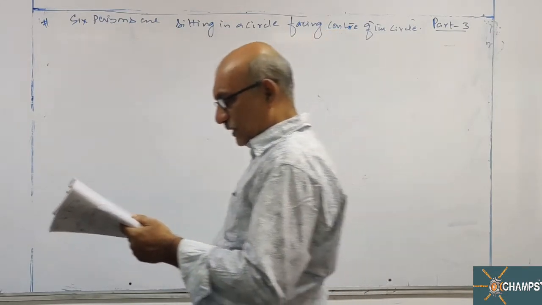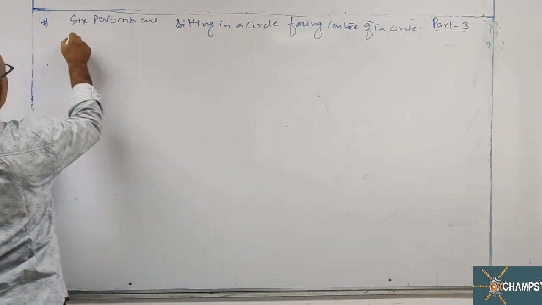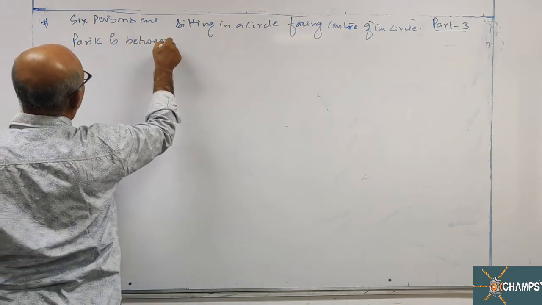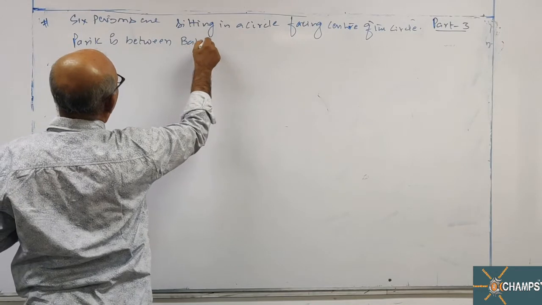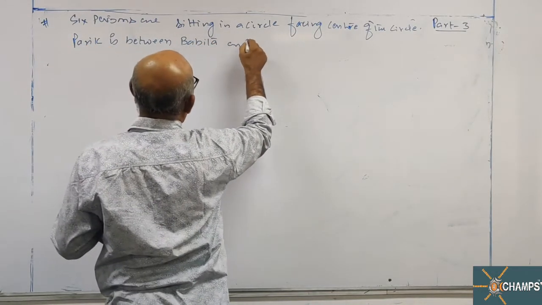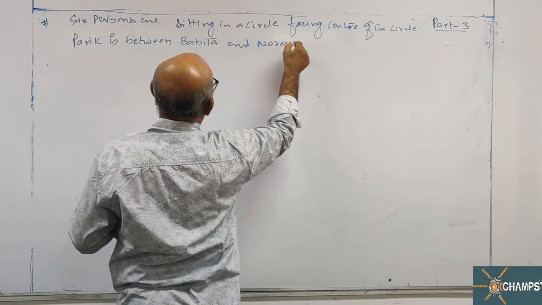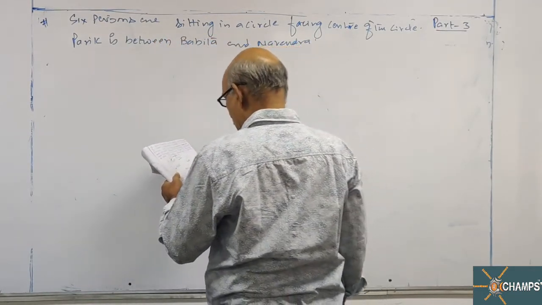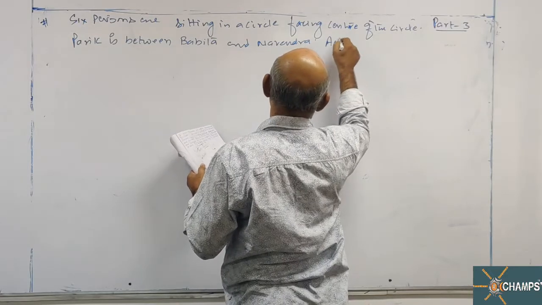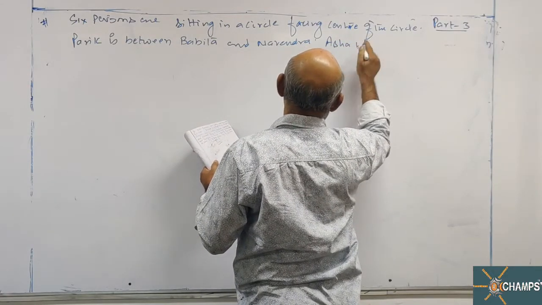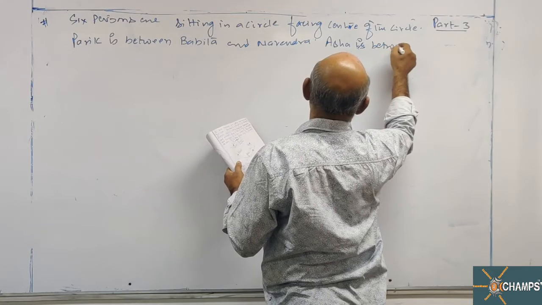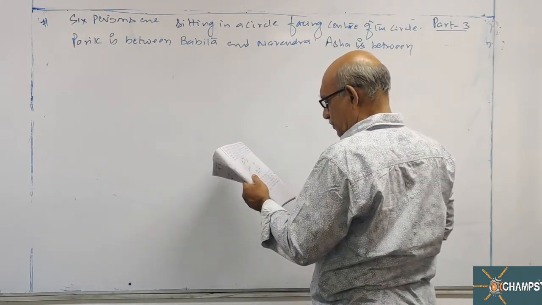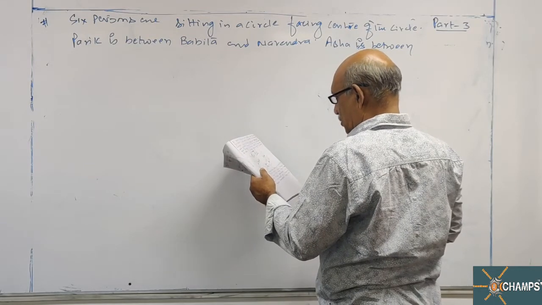Parik is between Babita and Narendra. Asha is between Chitra and Pankaj.